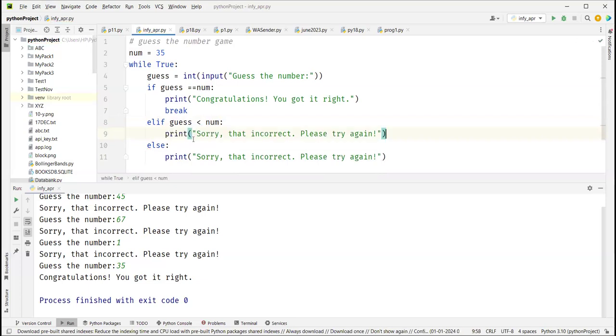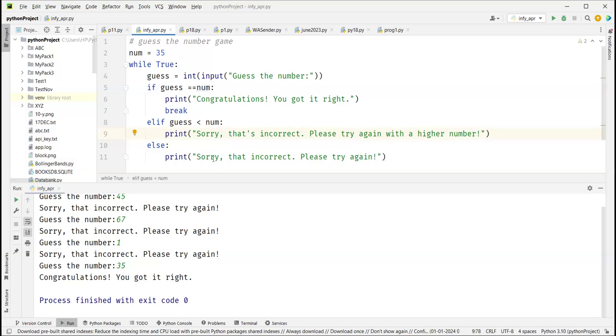So if guess is less than num, we'll say, sorry, that's incorrect, please try again. Now your guess is lower, which means the number is higher. So we'll say, please try again with a higher number. That's the hint: what you have guessed is lower, so you try with something higher than what you have guessed.